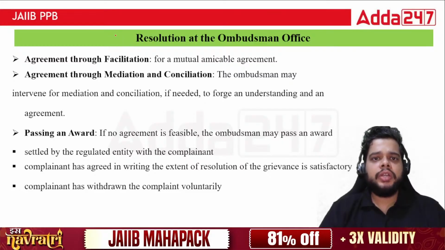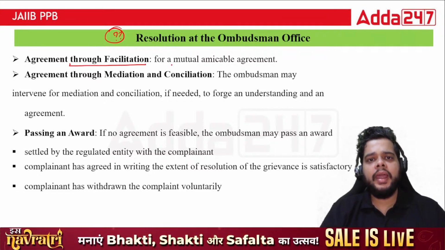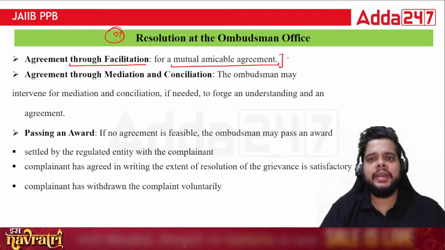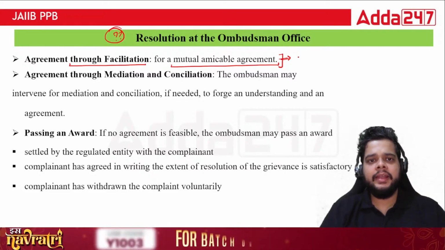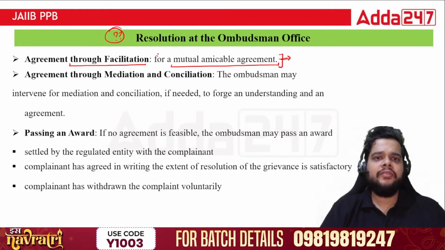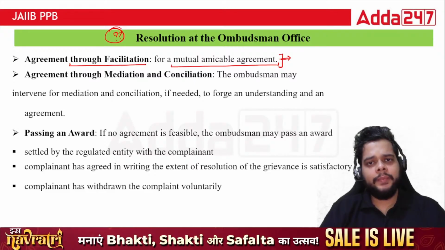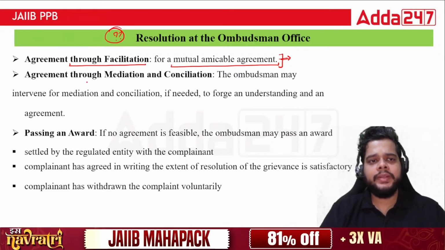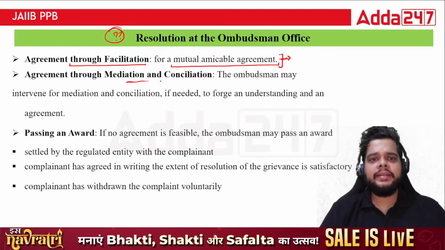So how the resolution process starts, whether it starts from the word go or not. First of all, agreement through facilitation. A mutual amicable agreement should be reached. That is what is required or desired by the ombudsman office as well. That we must have certain kind of agreement, a mutual agreement upon which both the parties agree. The terms and conditions should be studied and finalized such that it is mutually beneficial for both the parties. Agreement through mediation and conciliation.